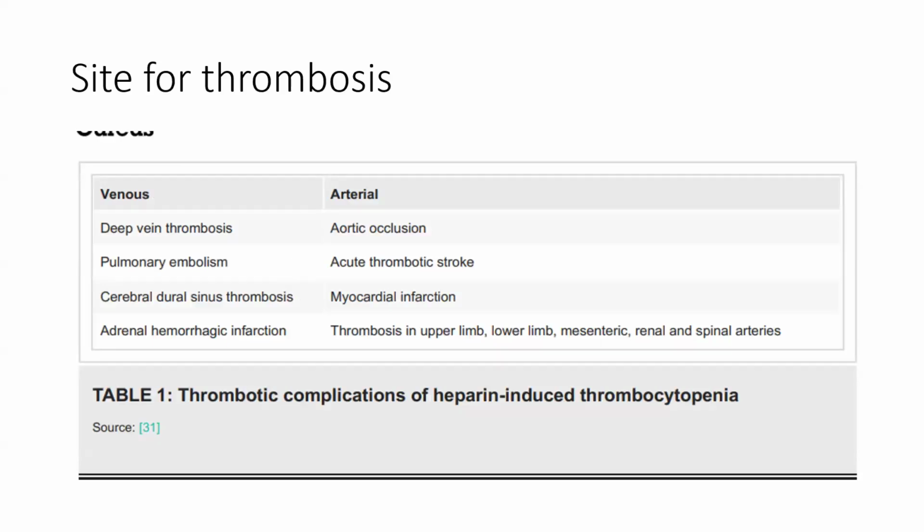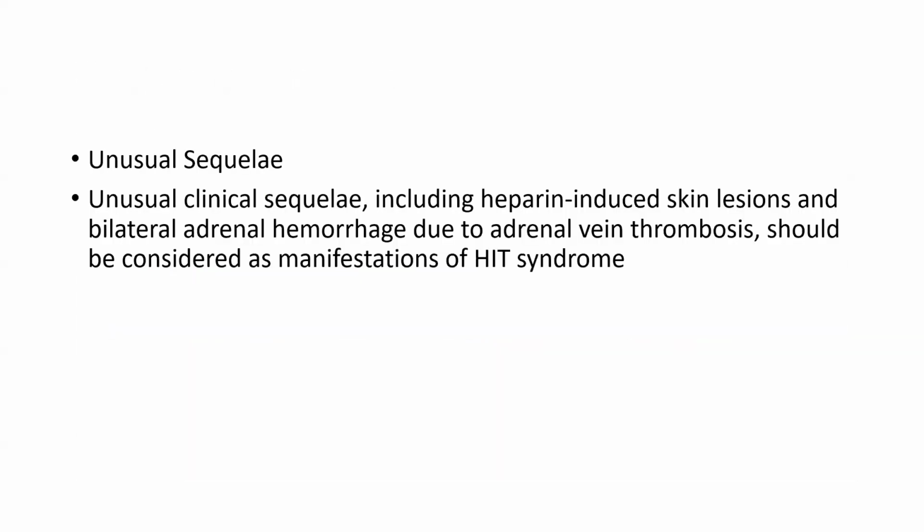Now, sites for thrombosis. Venous thrombosis includes deep vein thrombosis, pulmonary embolism, cerebral dural sinus thrombosis, and adrenal hemorrhagic infarction. Arterial includes aortic occlusion, acute thrombotic stroke, myocardial infarction, and thrombosis in upper limb, lower limb, mesenteric, renal and spinal arteries. Now, unusual clinical sequelae include heparin-induced skin lesions and bilateral adrenal hemorrhages due to adrenal vein thrombosis, and these should be considered as a manifestation of the HIT syndrome.